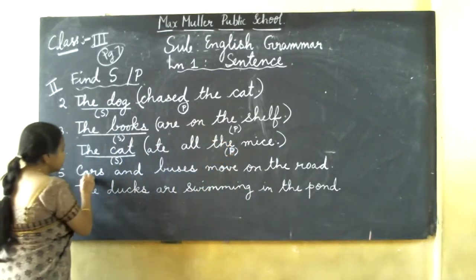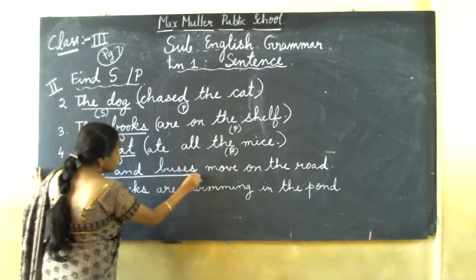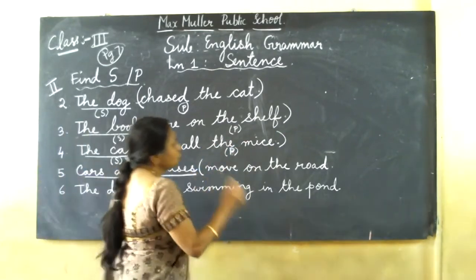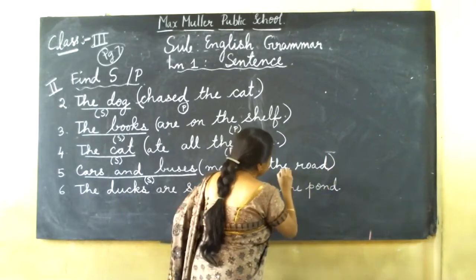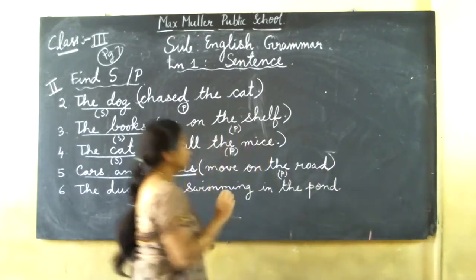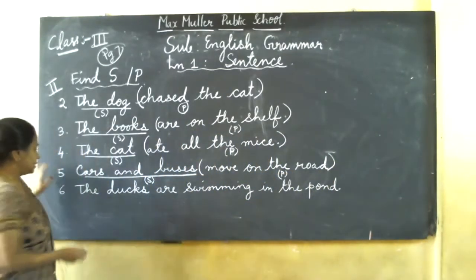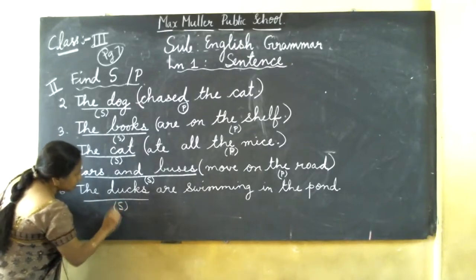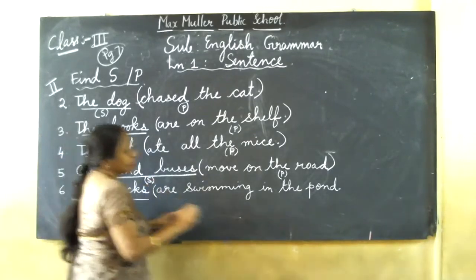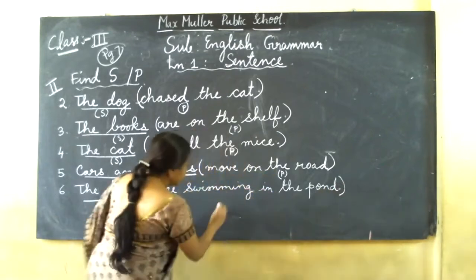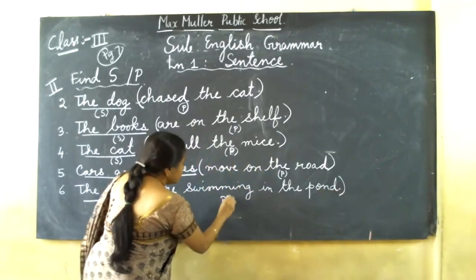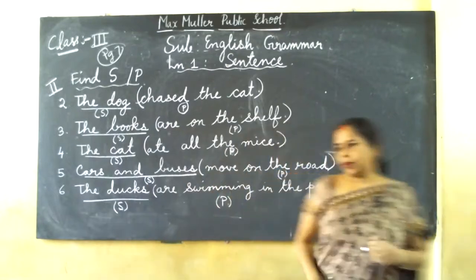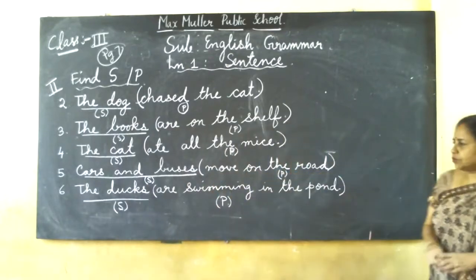Next one. Cars and buses. So what is the subject here? Cars and buses. Right? S, subject. "Move on the road," it is the predicate. Right? P like this. The ducks. You do like this. Ducks is the subject here. "Are swimming in the pond," it is the predicate. Understood? See once again and do properly. Only S and P you have to write.